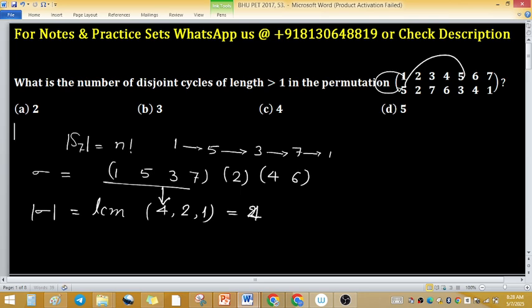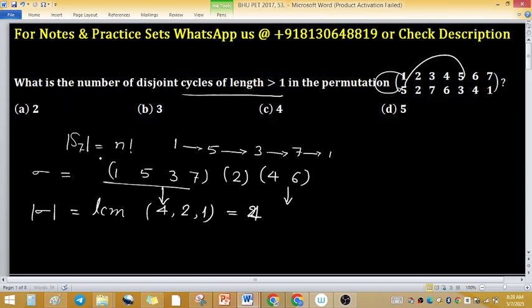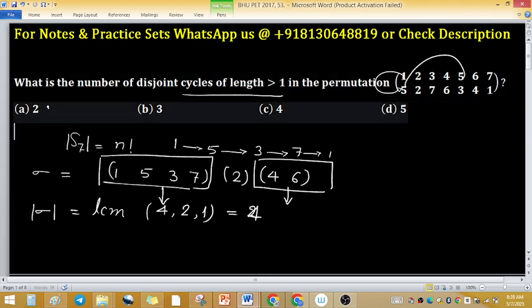You have to count cycles having length greater than 1. So this cycle has length greater than 1 because length is 4 and this cycle has length 2. So there are 2 cycles of length greater than 1. Option A is the right one.